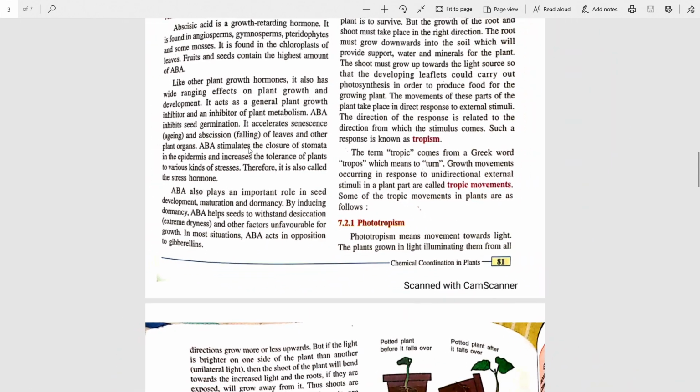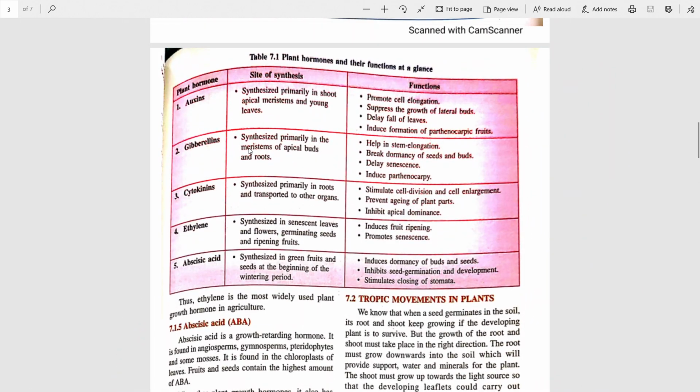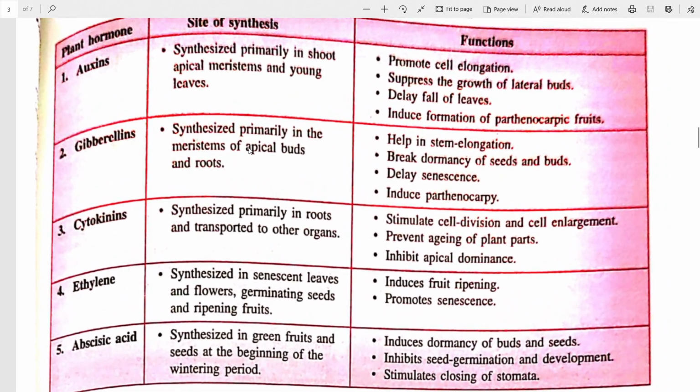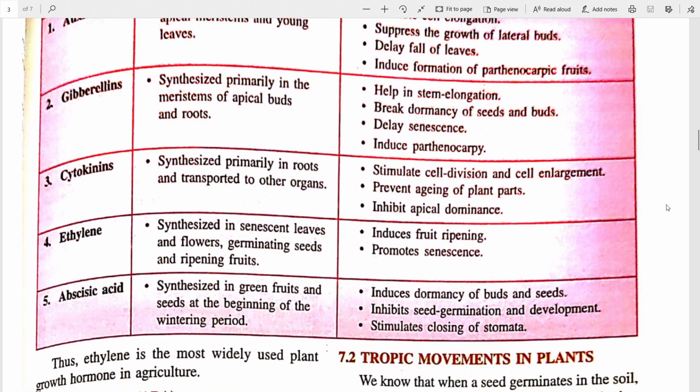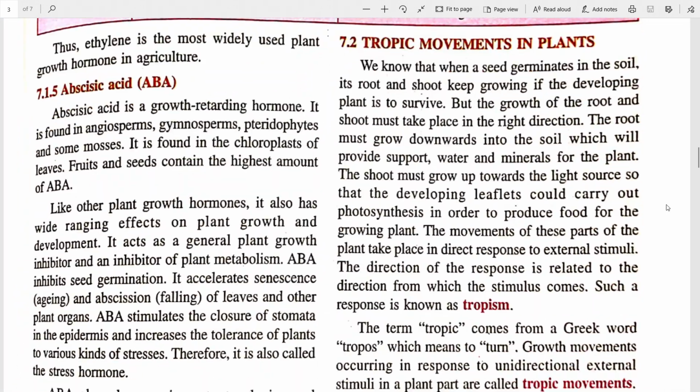So you can see a chart where the site of synthesis and the functions of the plant hormones along with their names is given. You may pause the video and take notes, and after this we should move on. You can pause the video here and I'm moving on.